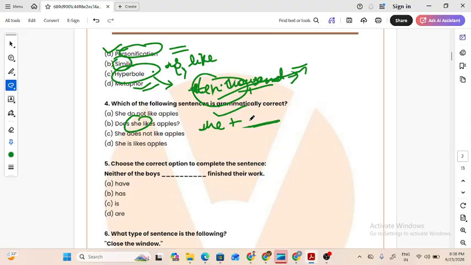First form of the verb. With does, the first form of the verb is always used. She does not like apple, which is absolutely correct. She is likes apple. No, is will not be here. It should be she likes apple.